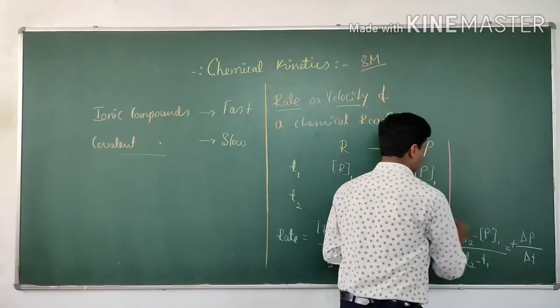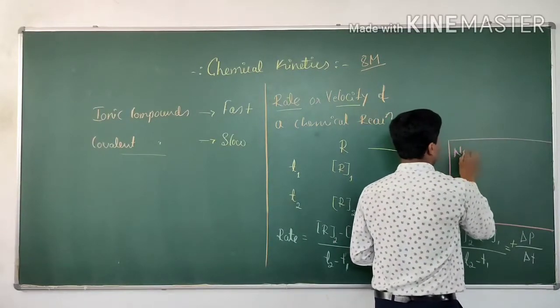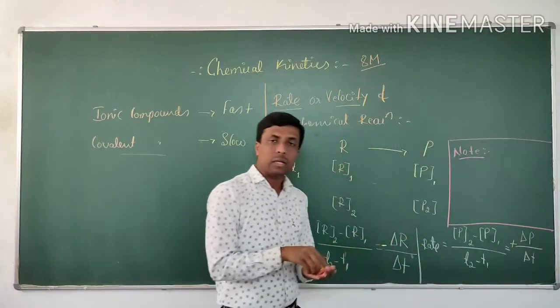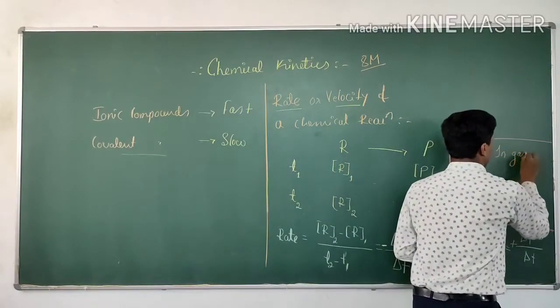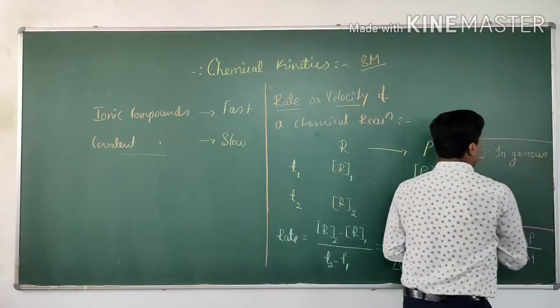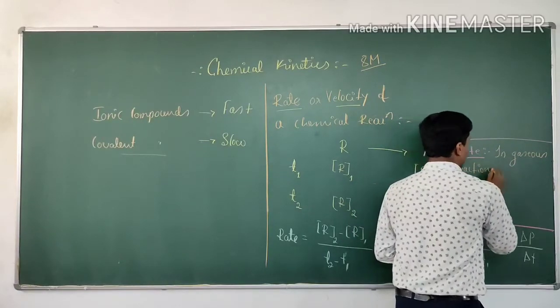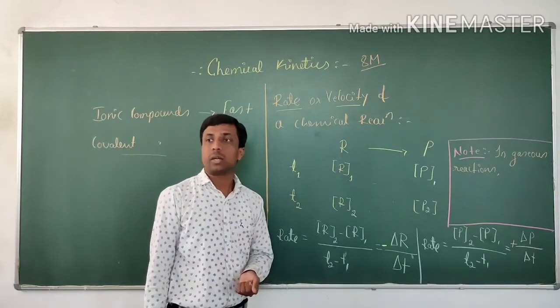Here, note in gaseous reactions. What? In gaseous reactions.